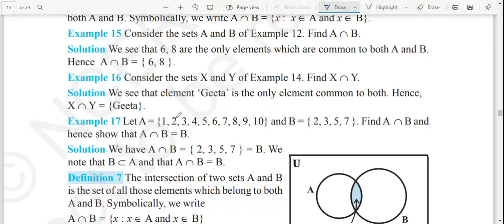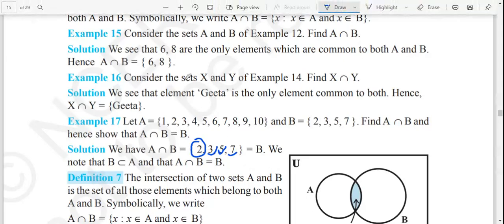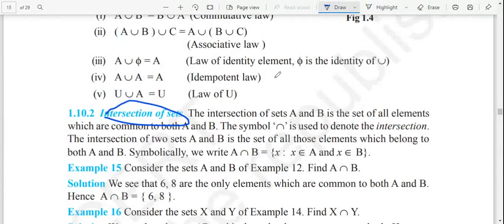So 2, if you look at it, in A we have got 2. In B, we have got 2. So these are the intersection. Here we have written 2 at the intersecting point. Now, another we have got 3. Here also we have got 3. So this is also another. Now, similarly, 5 and 7 are intersecting points, since both of them have got the same number.